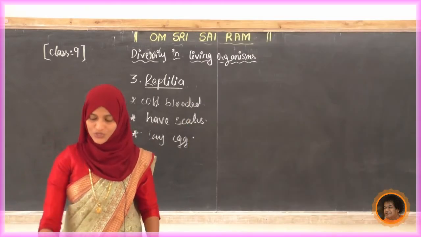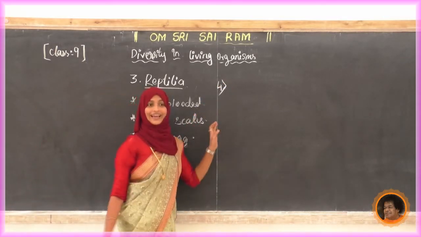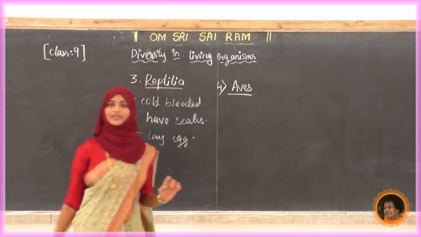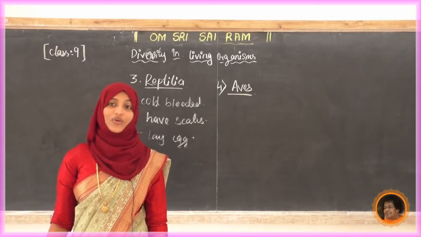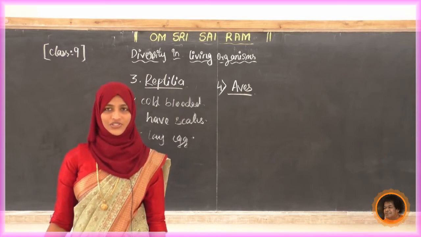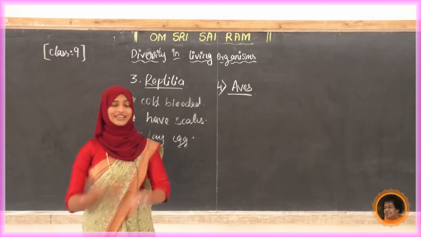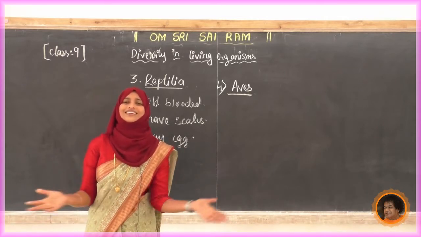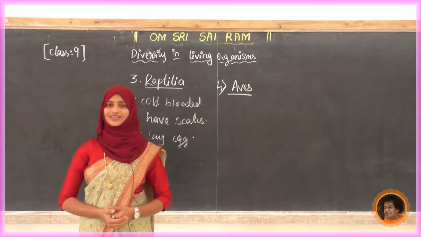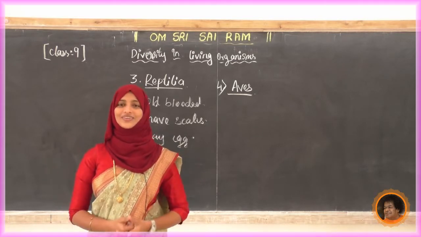Okay, next we'll move to the next one. That is the fourth one. What is that? Aves. Now tell me, students, what is Aves? Aves means birds. Have you seen birds? Yes, of course. Birds are in our surroundings. We can see a number of different colored birds and enjoy them. We enjoy their colors, and we enjoy the sound. How nicely they sing, no?